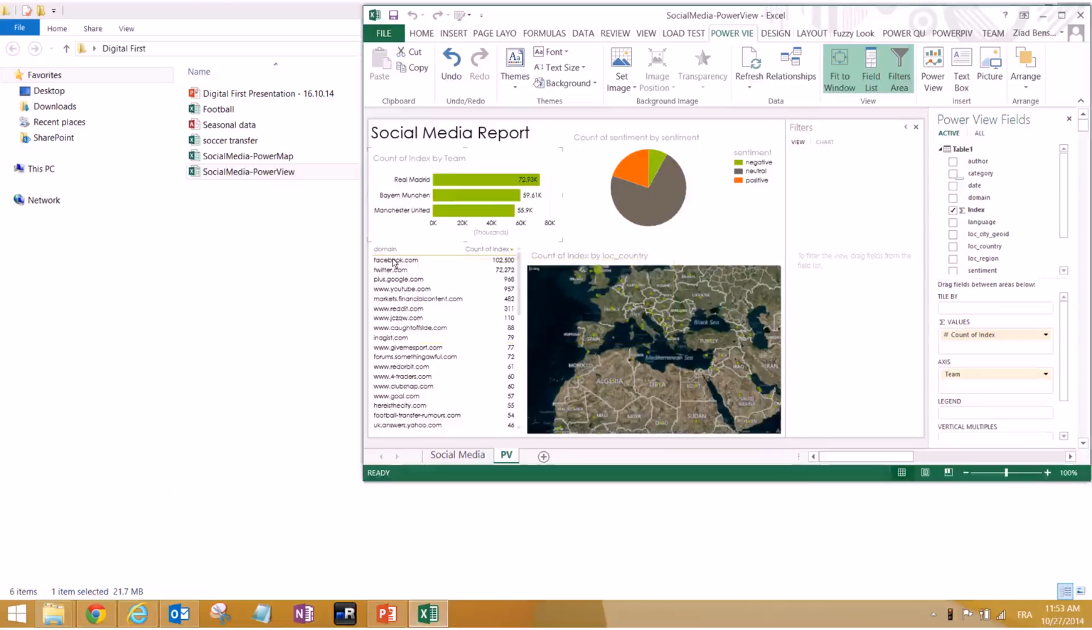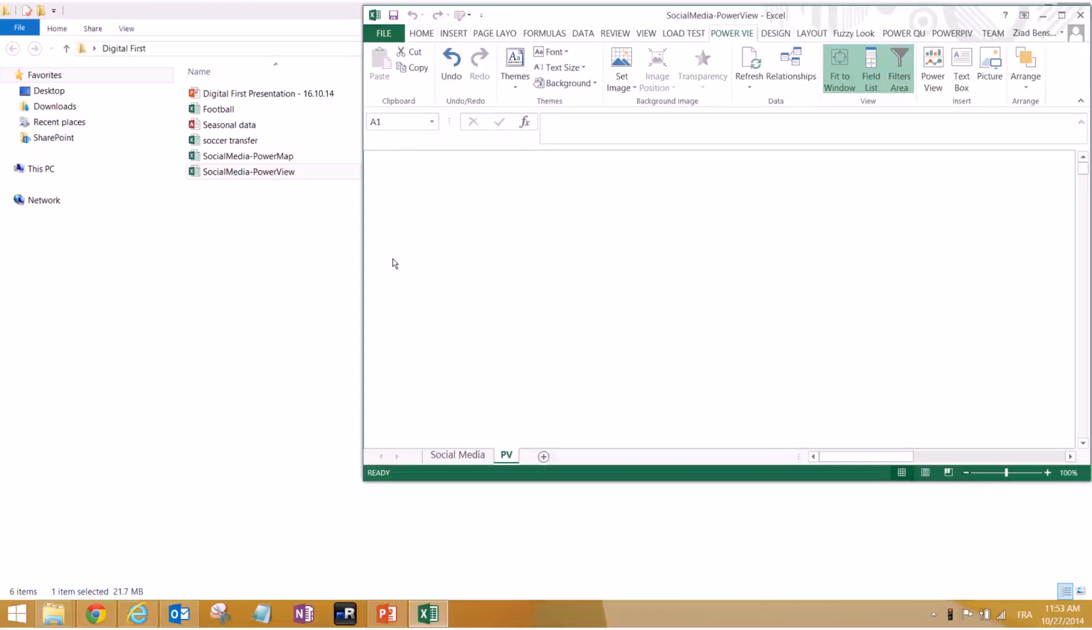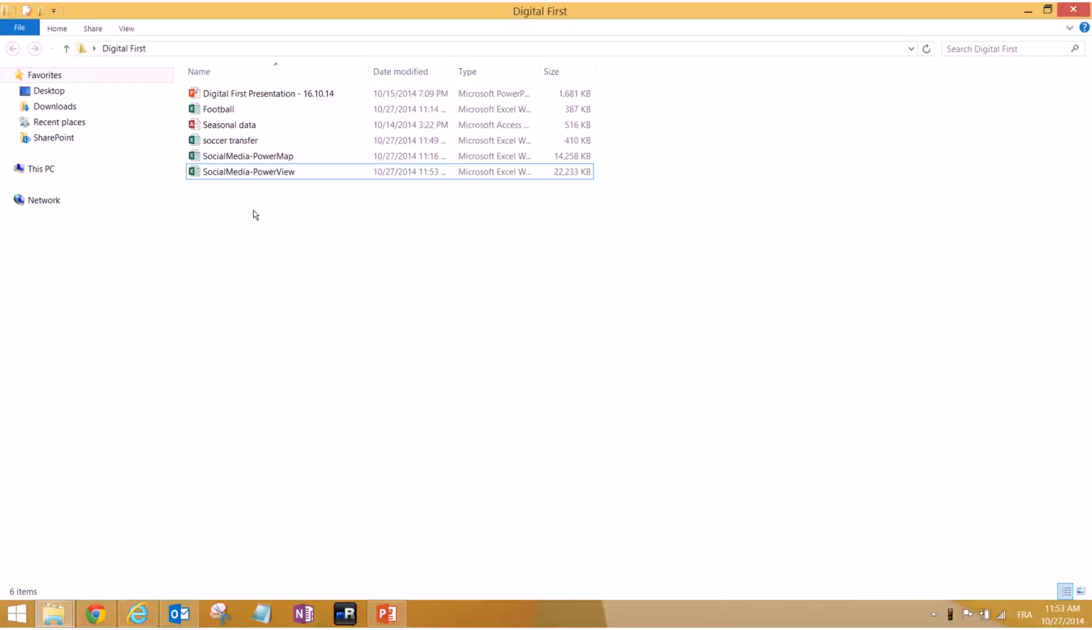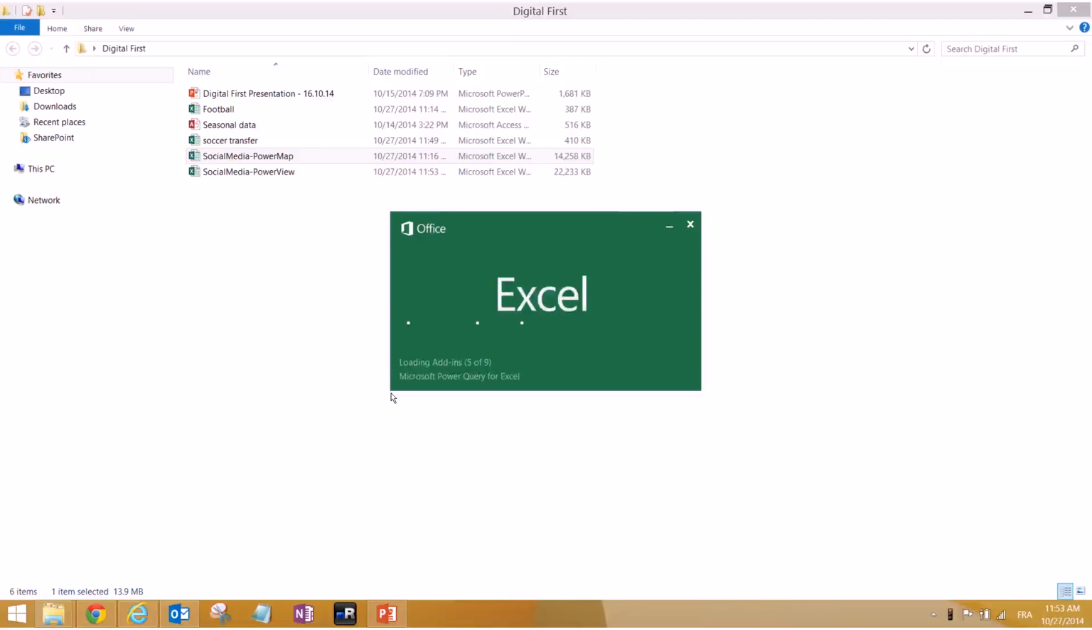So let's go ahead and save this file. So now we are left with 2 teams. Let's go ahead and look at what we can do with the Power Map.